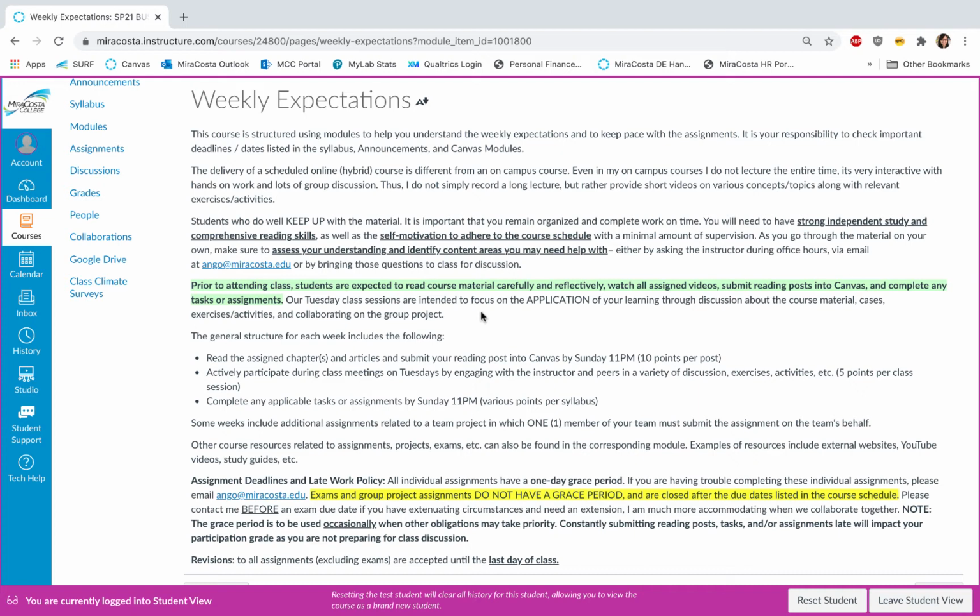I review the reading posts to check for understanding, as well as answer any questions that you may have about the content. Our Tuesday class sessions are focused on application of your learning, so I won't be doing much lecturing. It'll be more application through cases, discussions, and exercises. And in the second half of the semester, you'll be collaborating with each other on a group project. So here's the general structure for each week.